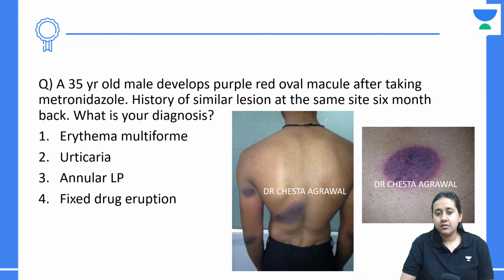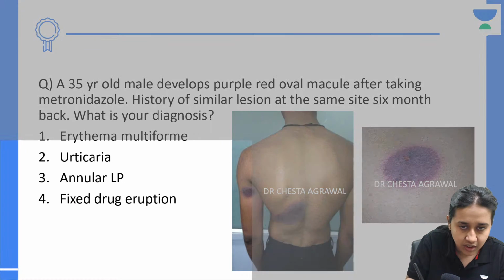35-year-old male develops red oval macules after taking metronidazole. History of similar lesion at the same site 6 months back. What is your diagnosis? Erythema multiforme, urticaria, annular LP, or fixed drug eruption? What is the answer here? Look at this image, very, very characteristic.